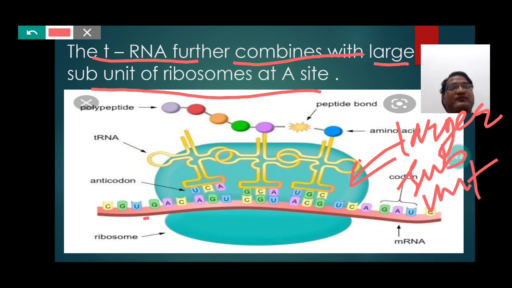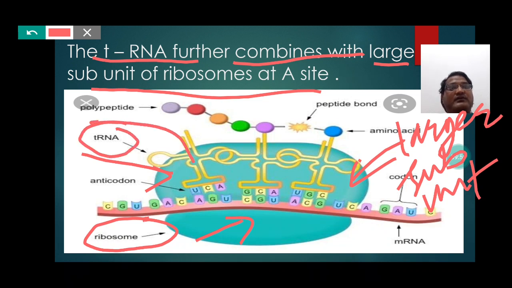So students, you can notice here the ribosome, this is the smaller subunit and this is the larger subunit, and we can notice here also the tRNA which is combining with the larger subunit of ribosome at the specific site, which is the A site. So students, this is here the A site.